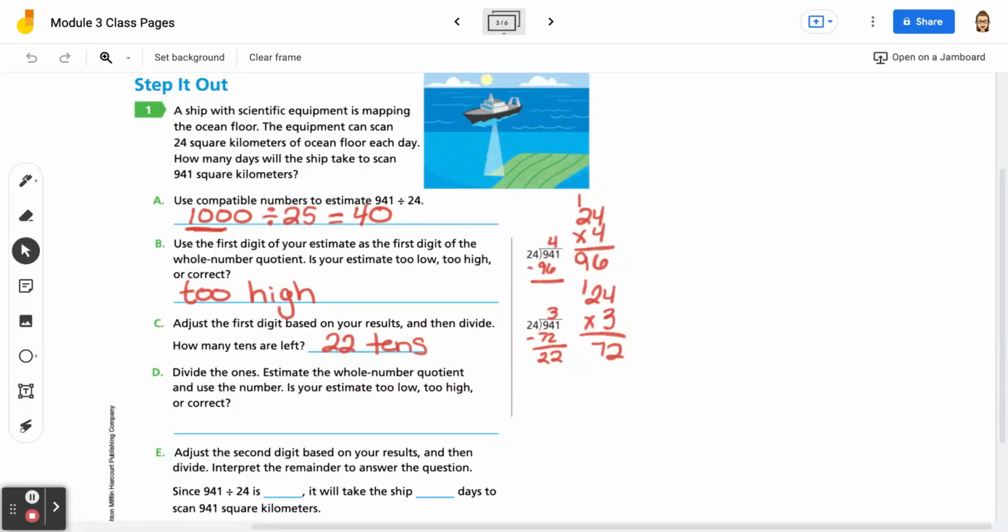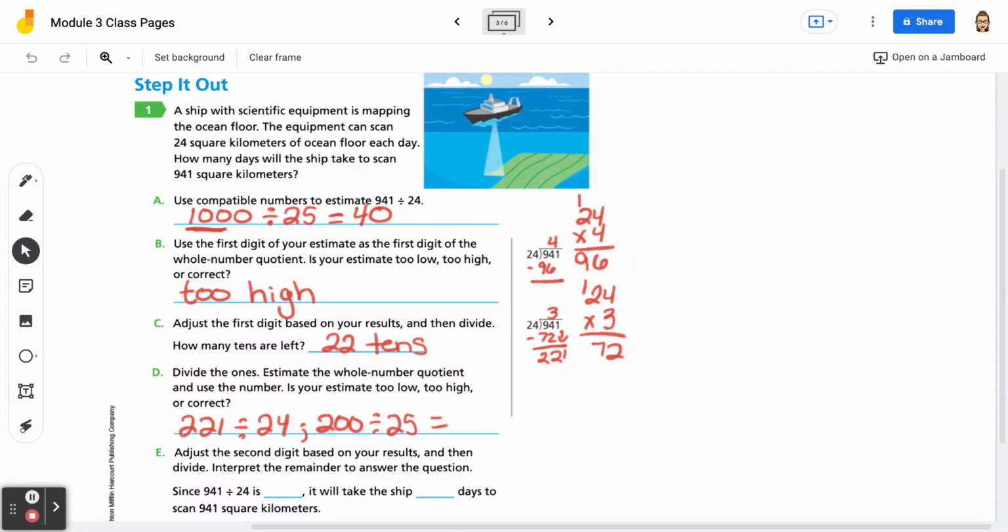Then it says divide the ones. So I gotta carry down my 1 here. This is divide the ones. Estimate the whole number quotient and use the number. Is your estimate too high or too low or correct? So if we think we have 24 and we have 221, so 221 divided by 24, we could estimate that to 200 divided by 25.